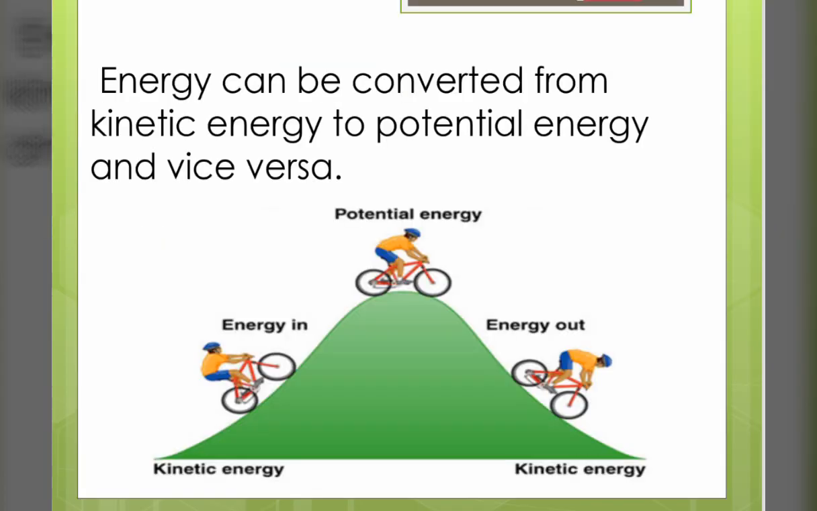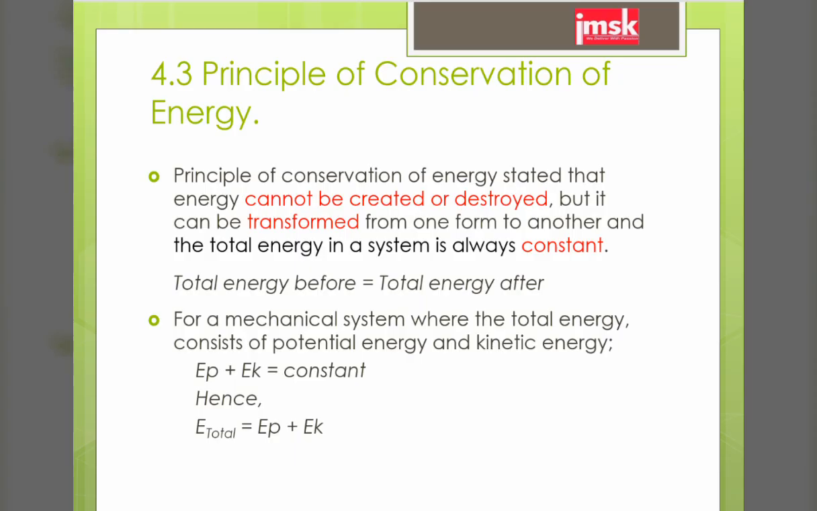So, energy can be converted from kinetic energy to potential energy and vice versa. So, what is the principle of conservation of energy? The principle of conservation of energy states that energy cannot be created or destroyed, but it can be transformed from one form to another, and the total energy in a system is always constant. The total energy before is equal to the total energy after.